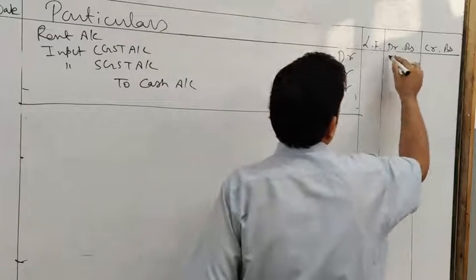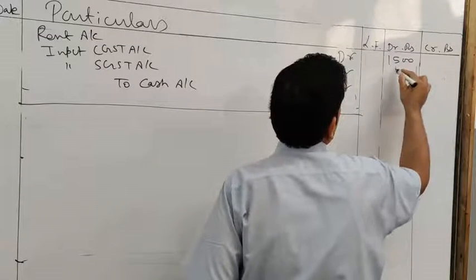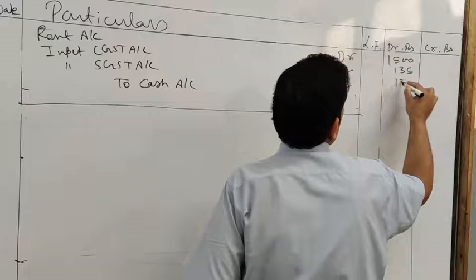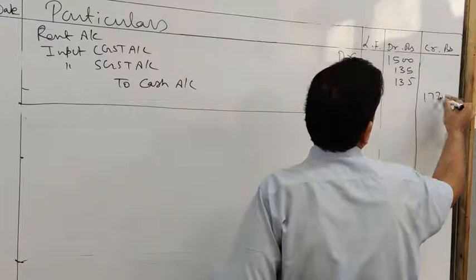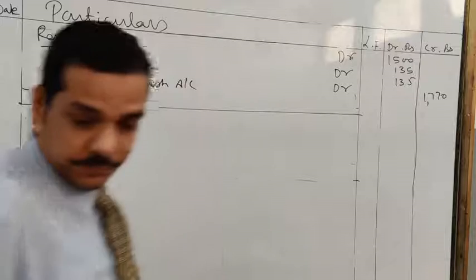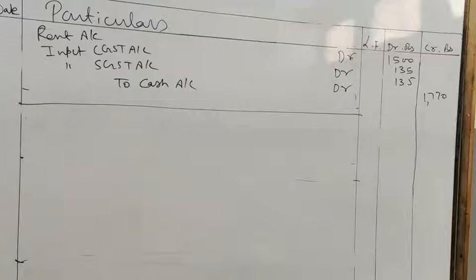Here the amount of the rent is 1500 and 9% of 1500 is 135 each. Total 1770. Clear? And here you will write the narration, being the rent paid to the landlord and GST charged at the rate 9% each. Clear? Next entry, sold household furniture for 500.